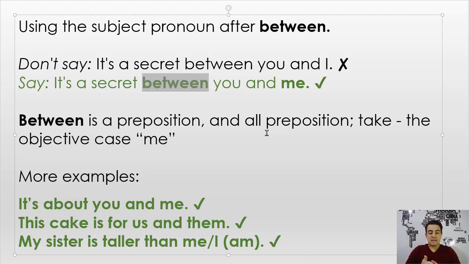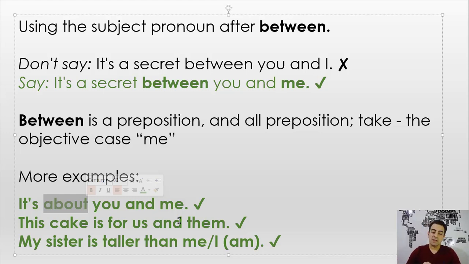Let's look at some more examples. It's about you and me. We have a preposition here again, and I say it's about you and me because both you and me are now objects. This cake is for us and them, so I'm using objective pronouns.